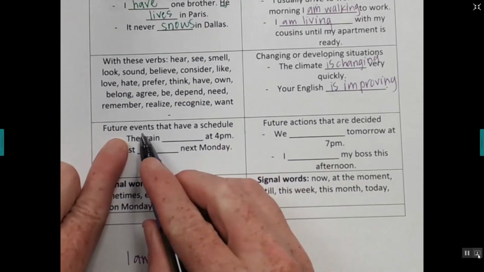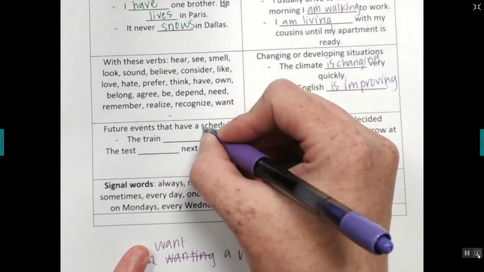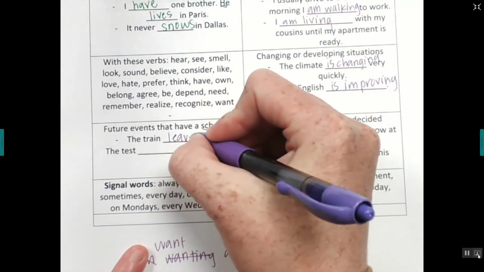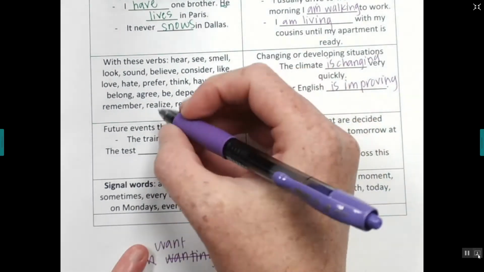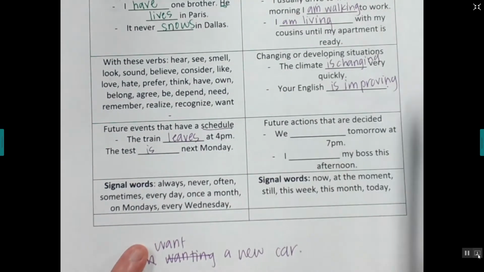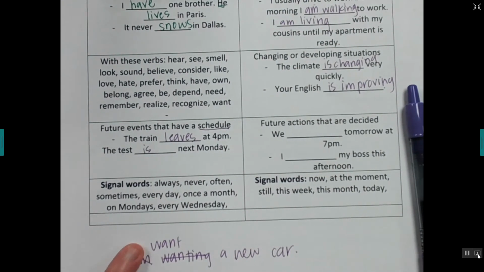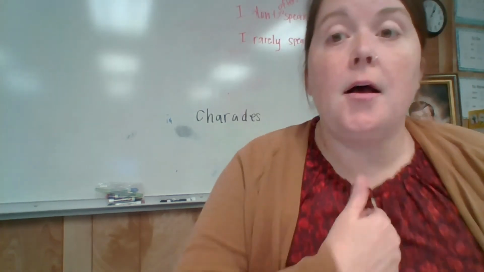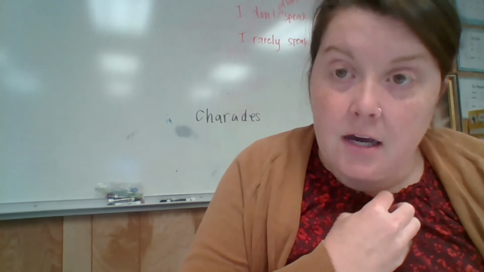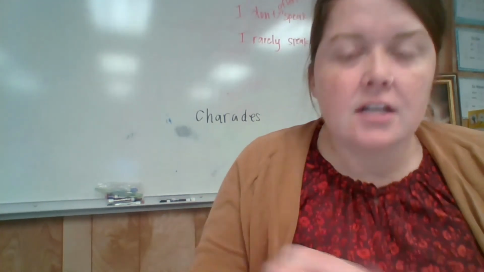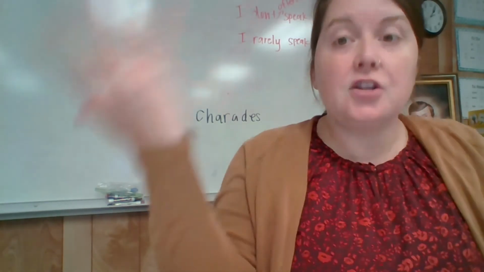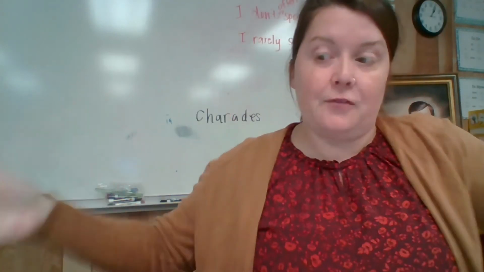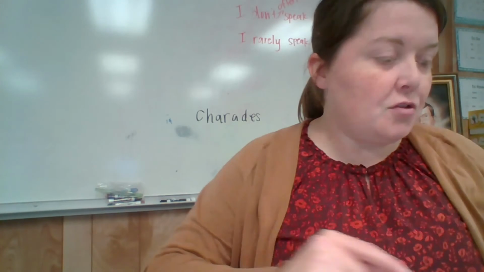All right. So future events that have a schedule, right? Future events that have a schedule. So the train leaves at 4 p.m. The test is next Monday. Okay. So those are not present continuous because it's on a schedule. I post a video every Monday, right? Every Monday, you know you're going to get a text from me that says, here's what we're doing this week. So if it's on a schedule and it's like the same every day or every week or every month, then you can use present simple.